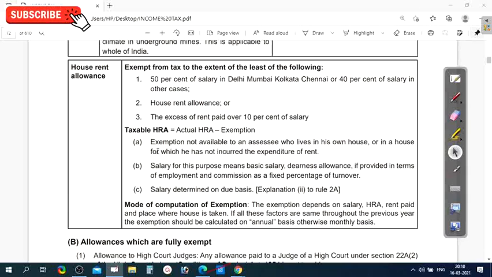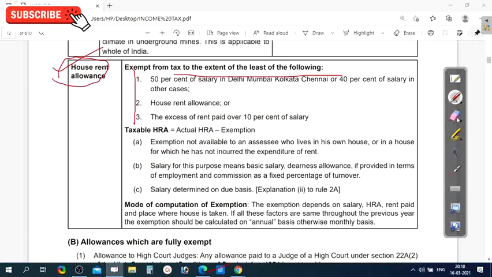And the most important one, HRA. Students, you have to remember this. This is the most repeated allowance in the problems, that is HRA. Exempt from tax to the extent of the least of the following. Whatever amount the assessee receives as HRA, the least of these is exempted.